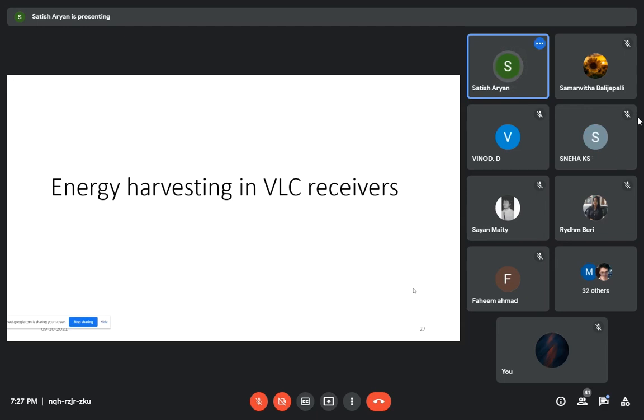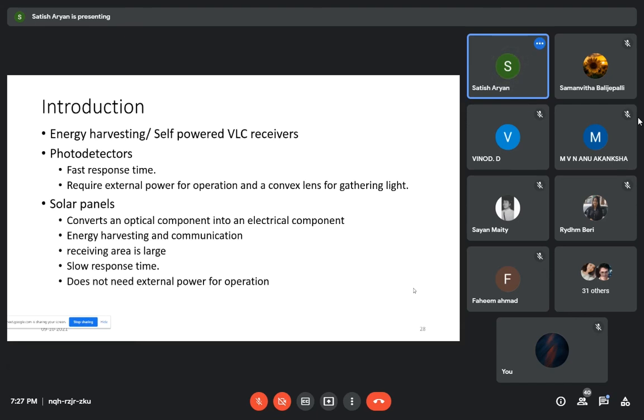the VLC receivers. So here I'll discuss energy harvesting, or these devices are also called self-powered VLC receivers. In that case, normally we go with photodetectors as receivers, what we explained in our previous talks, like Fahim's or my introductory talk. So we go with a photodetector because they have a fast response time, and they require external power for operation. And a convex lens is used because their aperture area is very small.